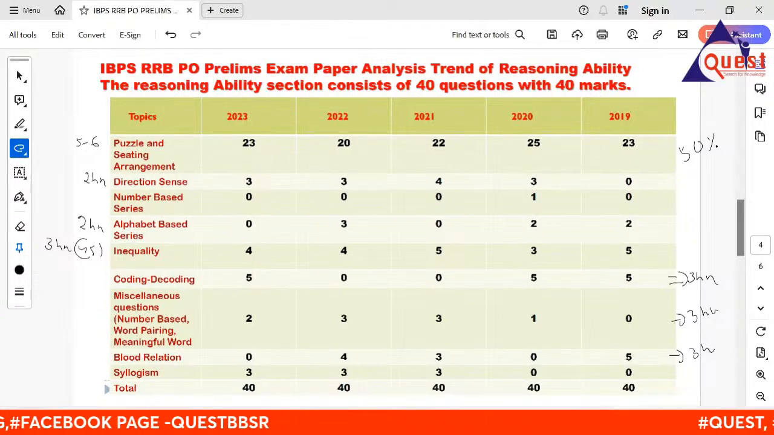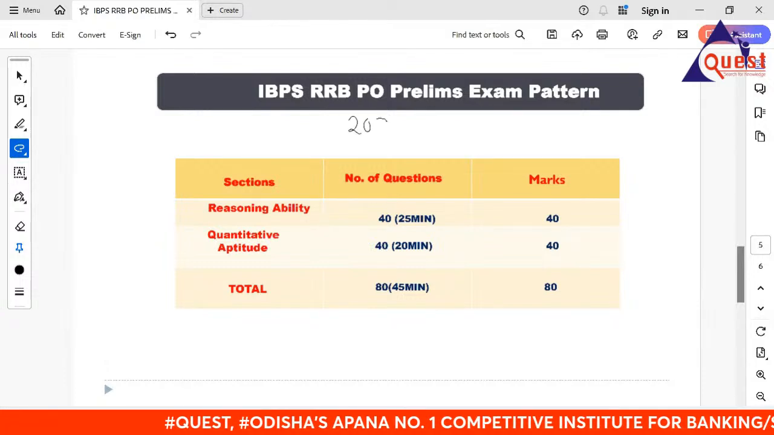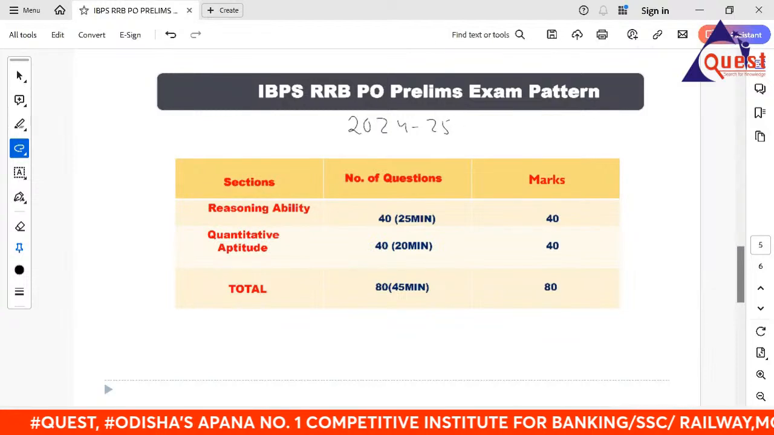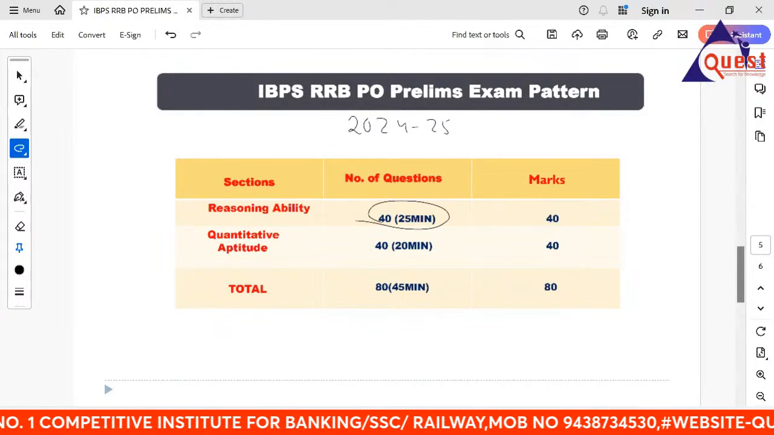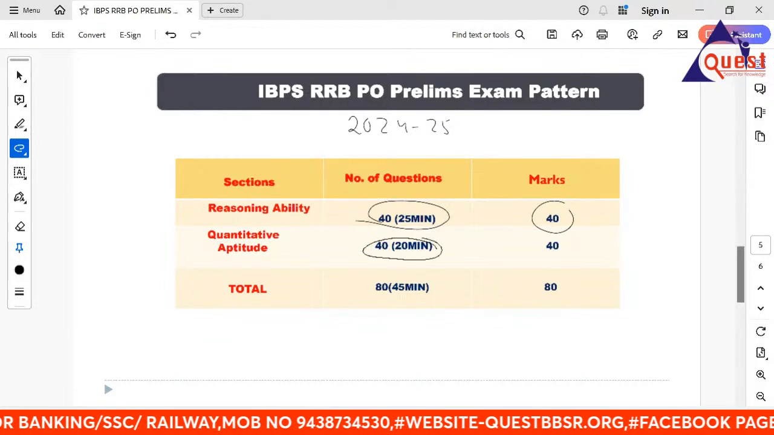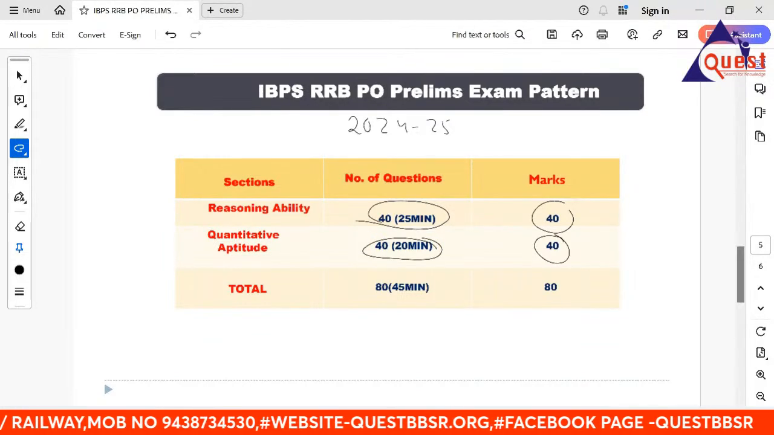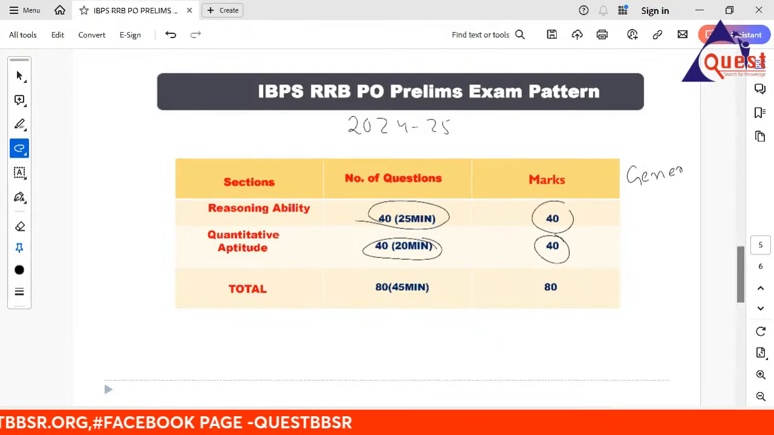Clear? Right? This is the exam pattern. Go to the next one: this year's RRB PO pattern, 2024-25. It has changed a little bit. Reasoning: 40 questions, 25 minutes, 40 marks. And quantitative aptitude: 20 questions, 40 marks. That makes 80 marks, right? Clear?